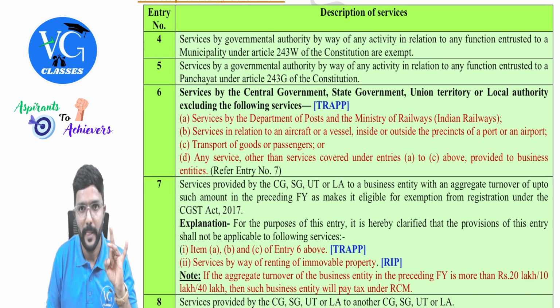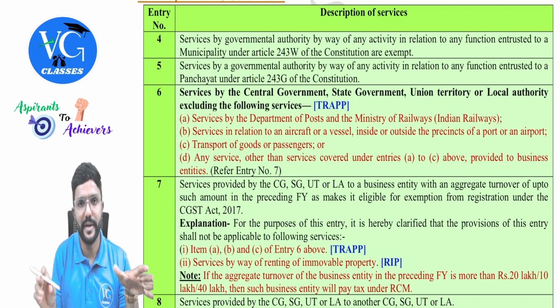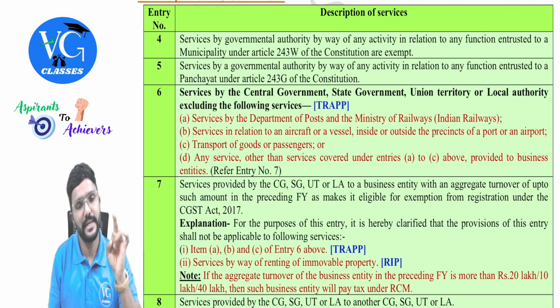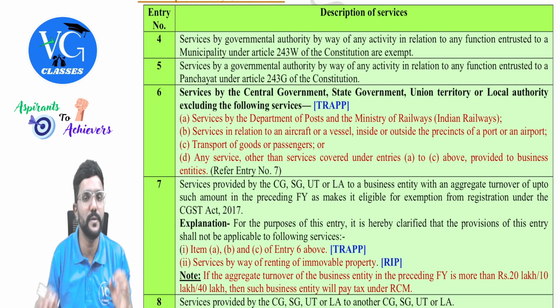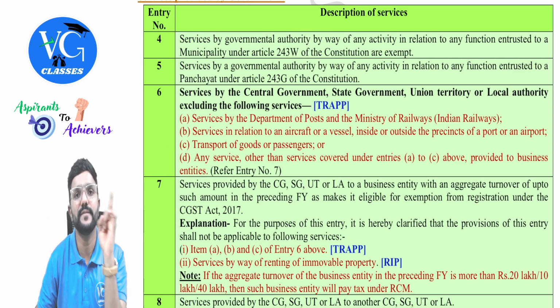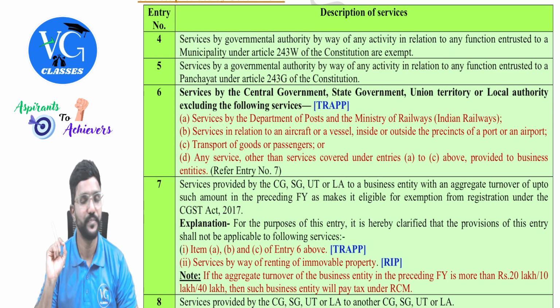Okay. So in simple, now, if TRAPP is provided to anyone by government, it is not exempt. And it is always taxable under FCM. It is not covered in RCM also. It is not exempt here also. That means it is taxable under FCM. That means government only has to pay tax under forward charge mechanism.